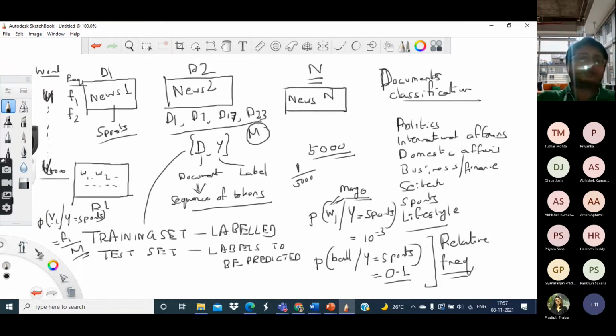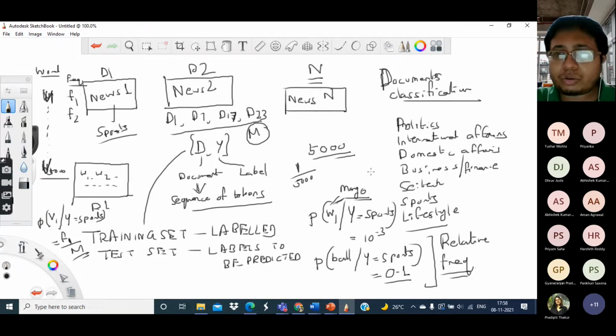Why F1? Because that is the number of times the word V1 appeared in these 4 documents. And why M? Because M is the total number of words or tokens present in these 4 documents. So F1 by M is the probability of the word V1 under the topic sports. Similarly, if you consider V2, it will have some probability. If you consider V3, it will have some probability, and so on. That way, all the words in the vocabulary will have certain probabilities under each of these topics.